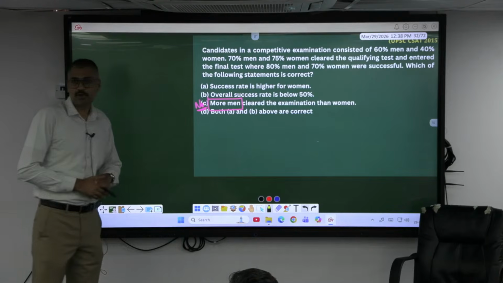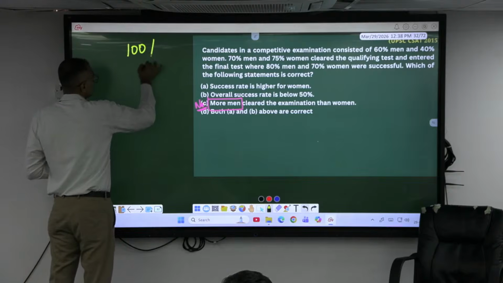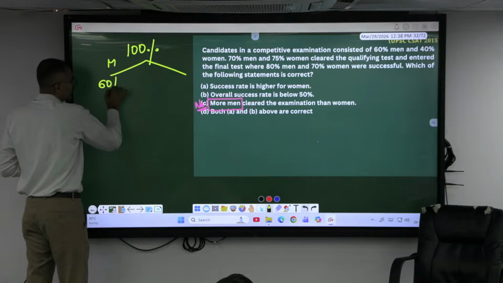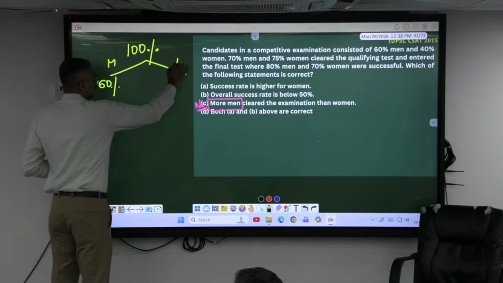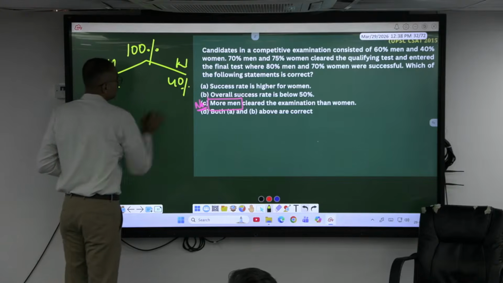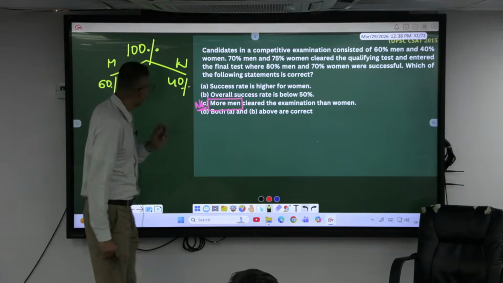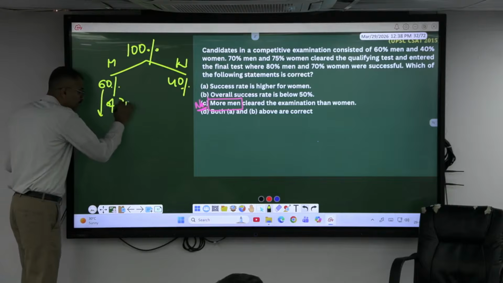60% men are there and 40% women are there. So what percent candidates? 100%. Men what percent? 60%. Women are 40%. 70% men cleared the qualifying test. 70% of what? 60.